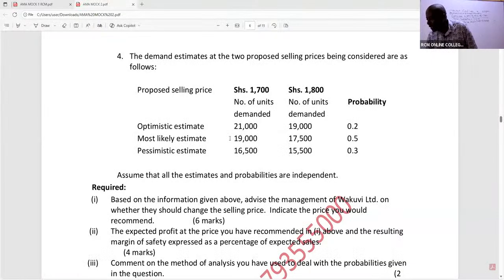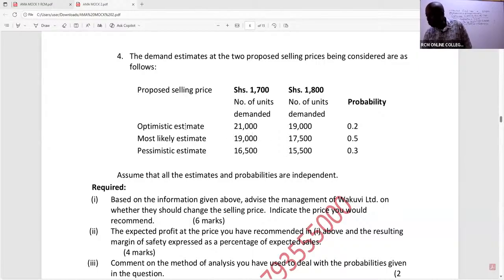If I sell at 1,700, you can see this 21,000 times its probability, times 0.2, plus we have 19,000 times 0.5 plus 16,500 times 0.3. Please get me right, should I charge this 1,700, this is the column applicable.